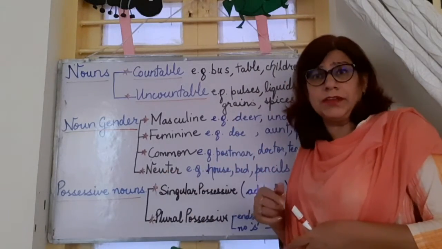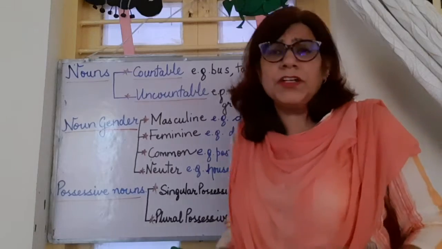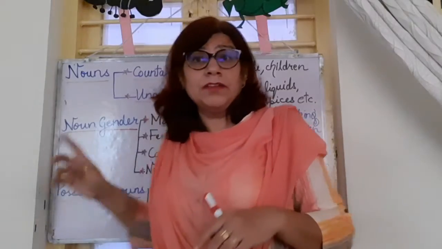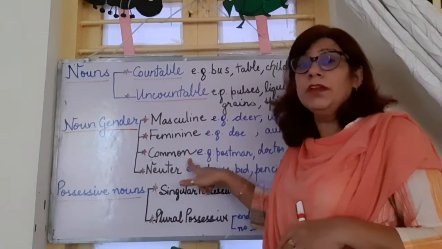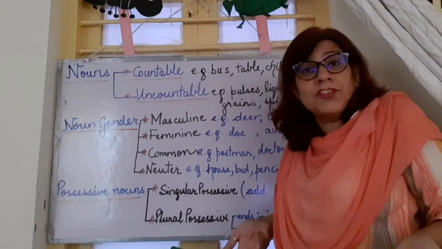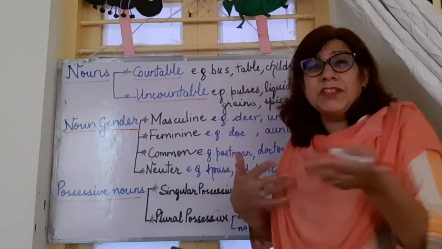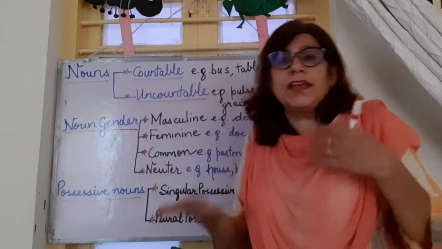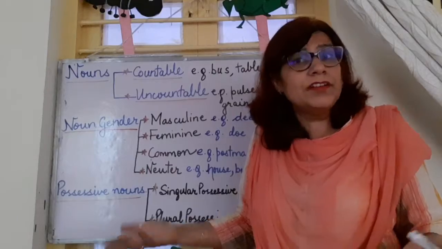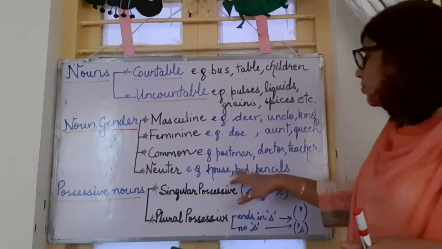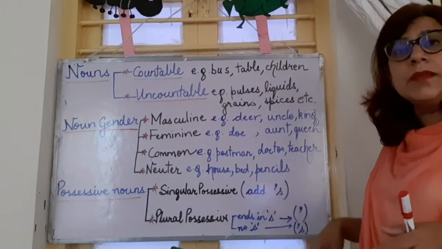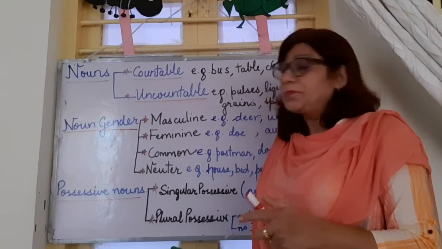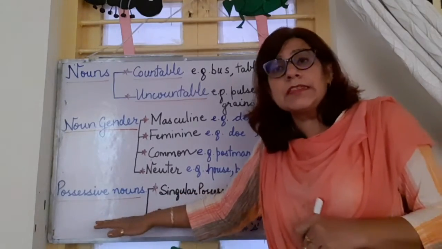Then coming to neuter gender. We all know when I say nouns, we are talking about both living and non-living, everything. Everything around us is a noun. But when we talked about masculine, feminine, common, we forgot about the things. Things are in which gender? Things like pen, pencil, table, chair, they are all neuter gender. They are neither male, nor female, nor in common gender. They don't have any gender. So things like house, bed, pencils, table, chair, watch, mobile, all these are in neuter gender.